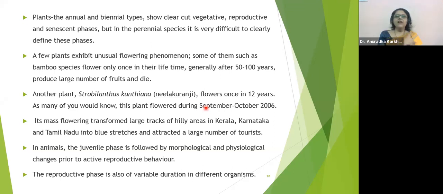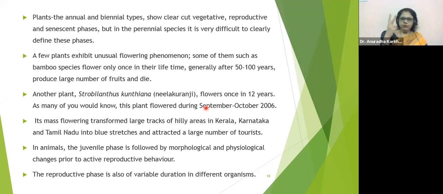Within 1 year's time span, they are capable of completing their vegetative phase, means completing the development of root, stem, and leaves, as well as they complete the formation of the flower, fruit, seeds. Everything is completed within 1 year. Such type of plants are called annuals. Right? Now, in the same context, what would be biennials?